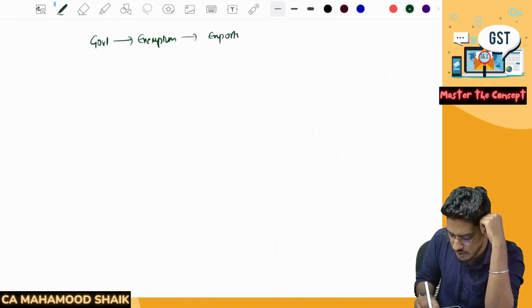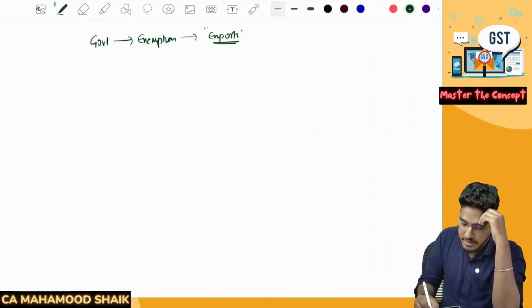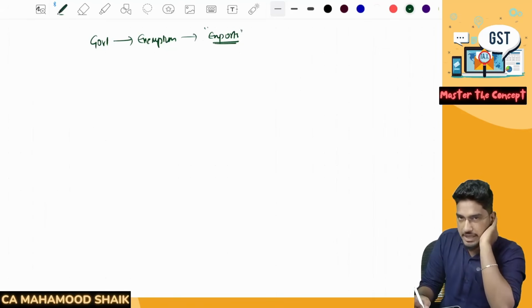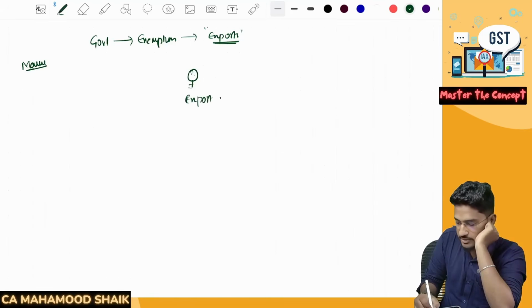Just an example, guys, these are not literal provisions. I'm just giving you examples to make you understand. Say for example, government has given one exemption that if you are doing exports, they will be exempted. You are not required to pay any GST. Now in the normal market, say for example, there are intermediaries, export agents are there.